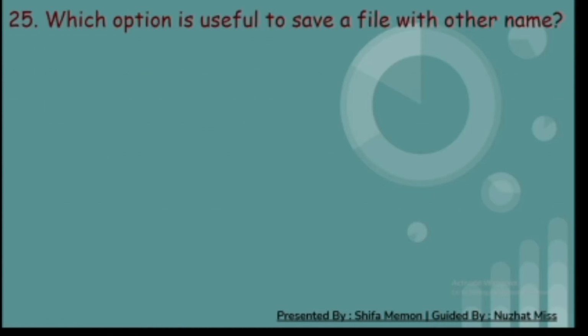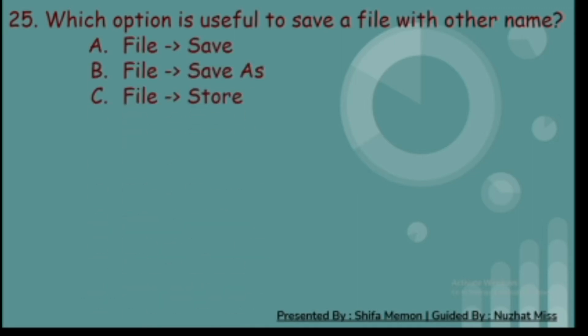25th. Which option is useful to save a file with other name? A. File and save. B. File and save as. C. File and store. And D. File and store as. And the correct answer is B. File and save as.